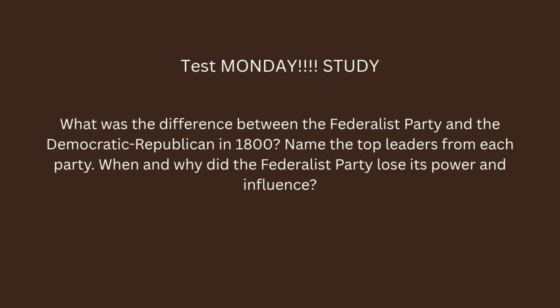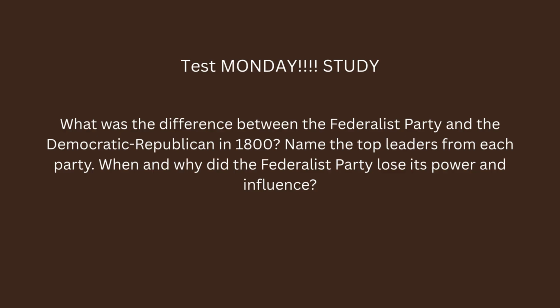So, what was the difference between the Federalist Party and the Democratic Republican Party in 1800? Name the top leaders from each party. When and why did the Federalist Party lose its power and influence? Okay, so you should have those notes already in your journal about the difference between the two early American parties, along with top leaders from each of them.